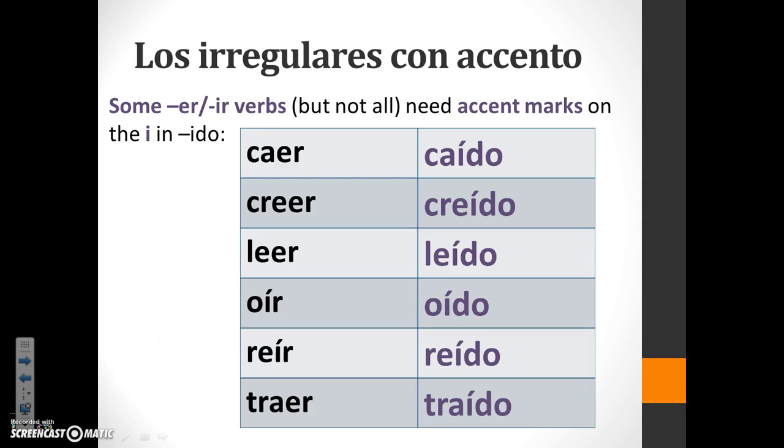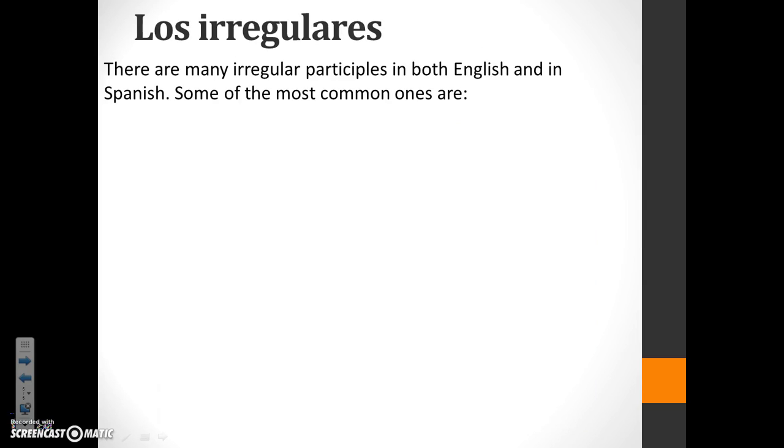So caer is caído, creer, creído, leer, leído, oír, oído, reír, reído, traer, traído. Notice that whenever I take off the ER or IR, the stem of the verb, for example in caer, if I take the ER off, the stem is ca, so that ends in a vowel. If the stem ends in a vowel, once you take the ER, IR off, then you will need to add an accent over the I.